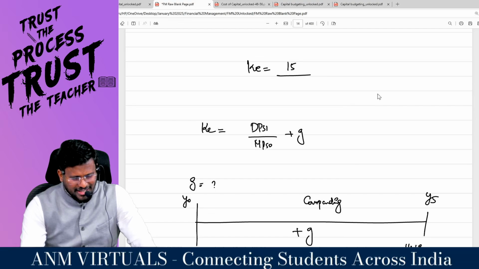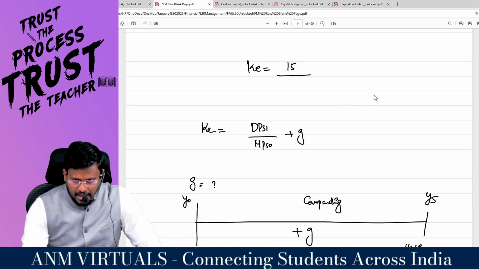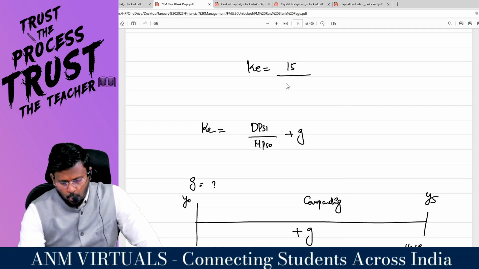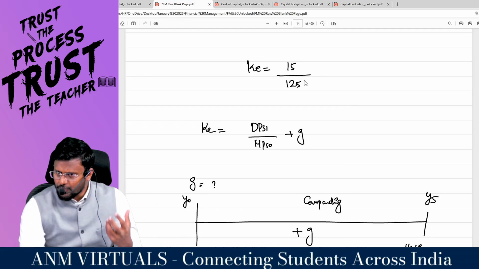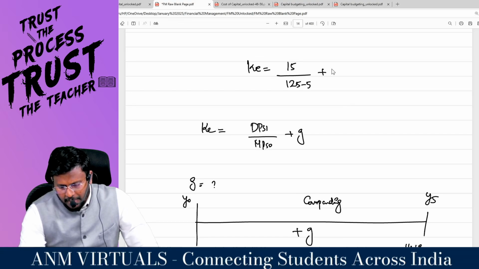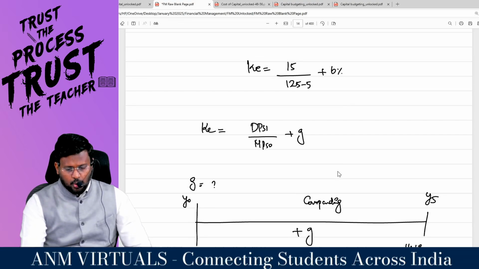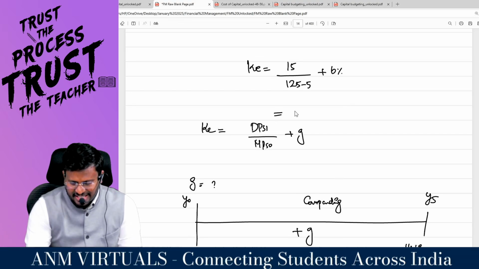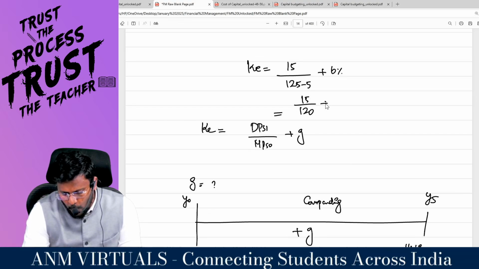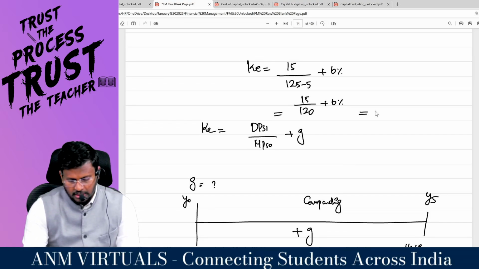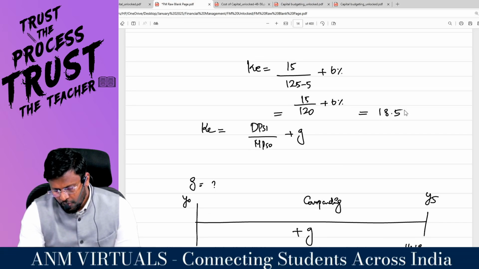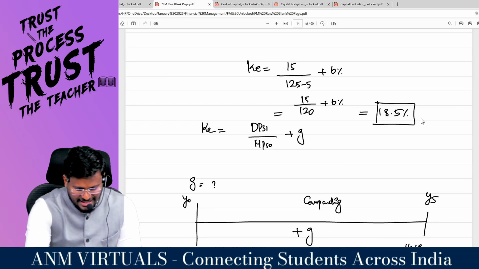Tell me what is going to be the MPS0. Today the current market price of the share is 125. But is there any flotation cost? How much flotation cost? So minus 5. Plus, you just now found that 6% is the growth rate. So technically, 15 divided by 120, plus 6%, comes to 18.5%. That is what KE is.